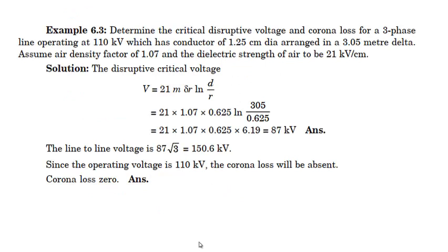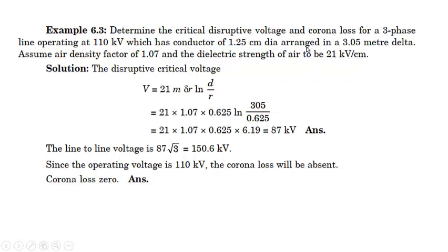Finally, let us try to find the critical disruptive voltage and corona loss. Determine the critical disruptive voltage and corona loss for a three-phase line operating at 110 kV, which has a conductor diameter of 1.25 centimeter arranged in a 3.05 meter delta. Assume air density factor 1.07 and dielectric strength of the air 21 kilovolt per centimeter.